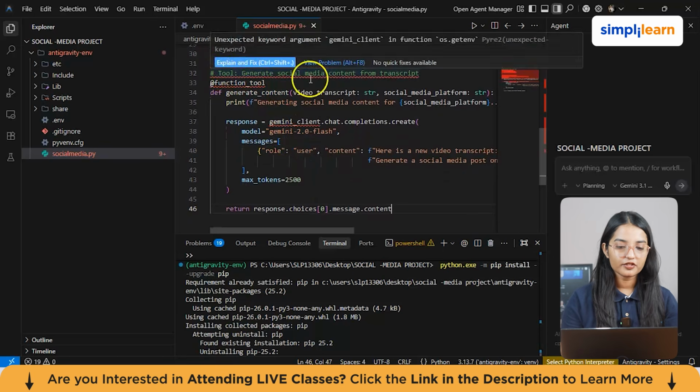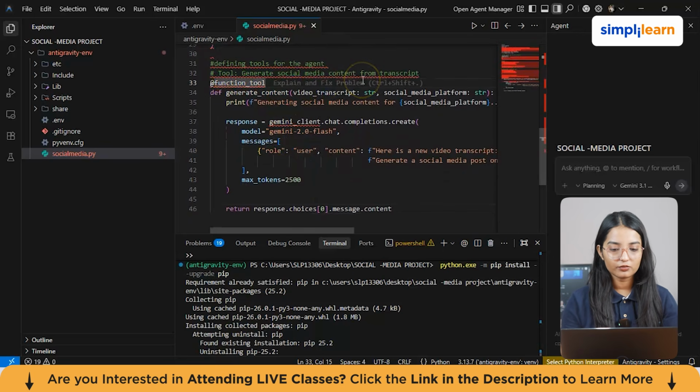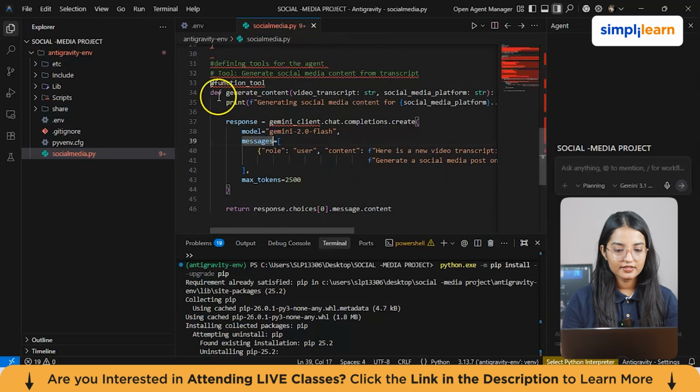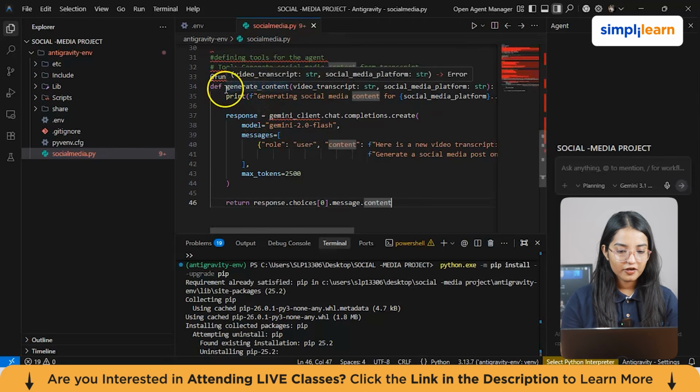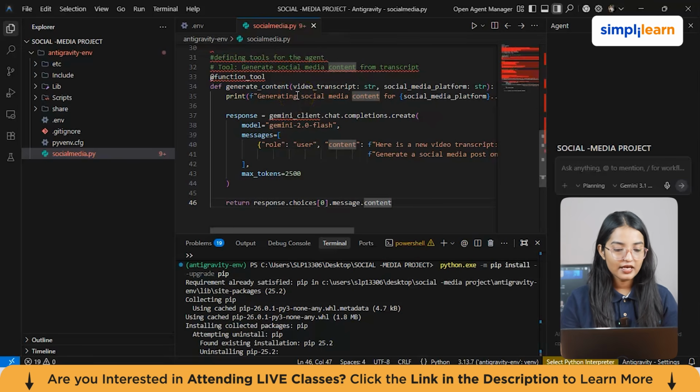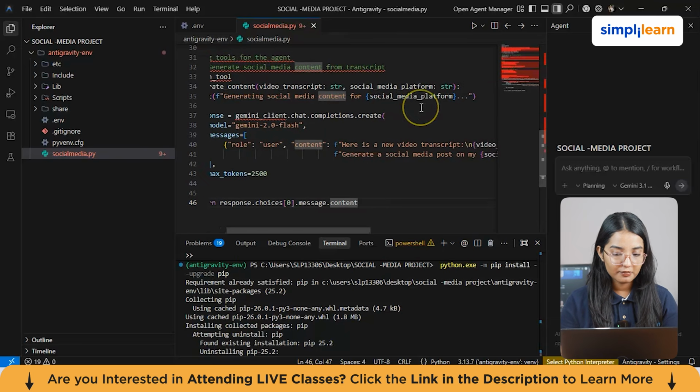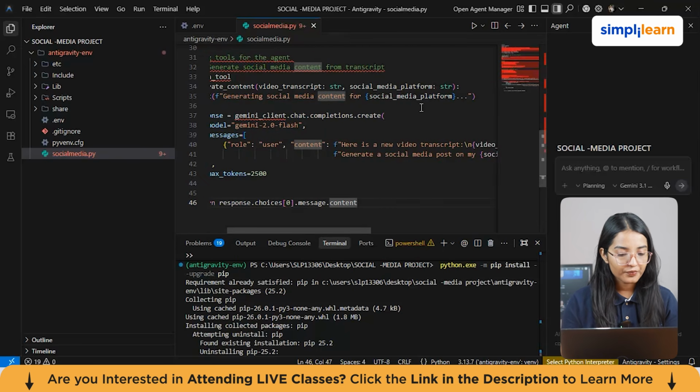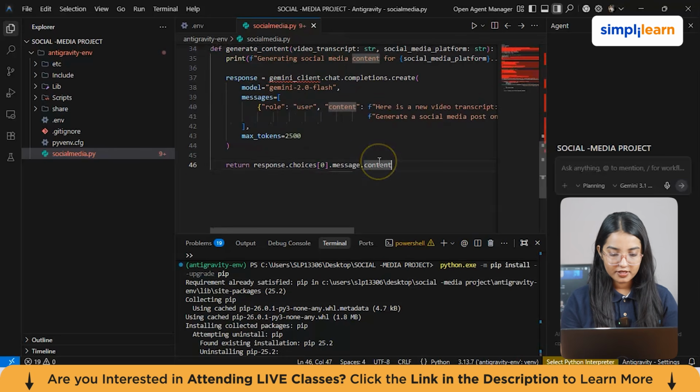So the first tool here is to generate the social media content from the transcript. Now it says def generate content, video transcript str. Next you have this function of generate content. This function will take a video transcript and social media platform as inputs, and it will generate a post using the Gemini API key, which we have already stored before.